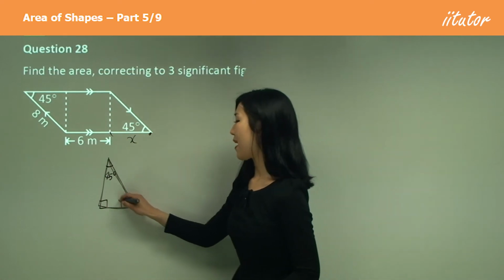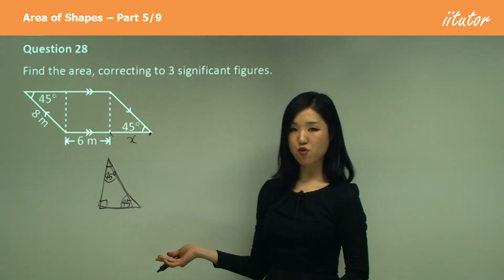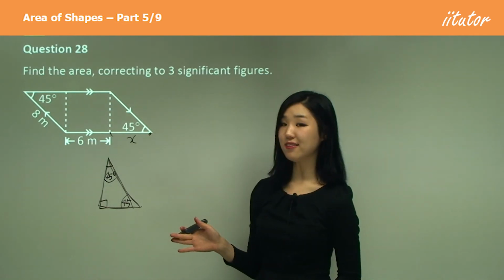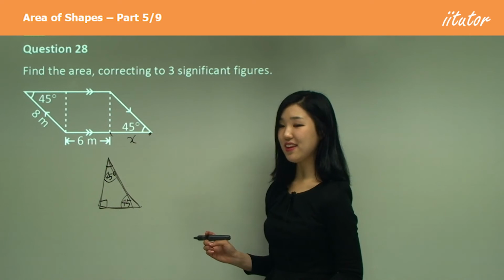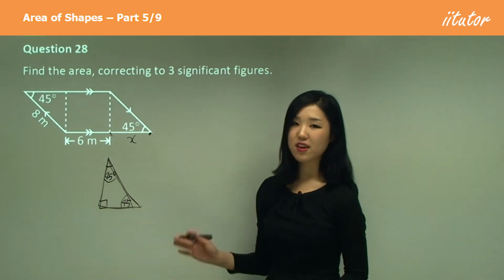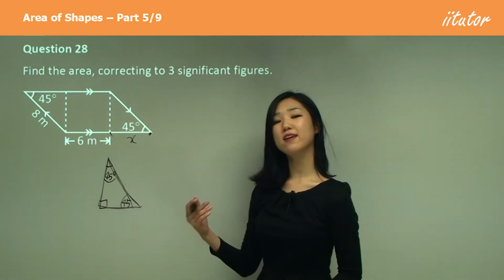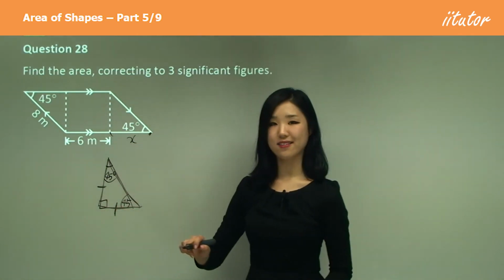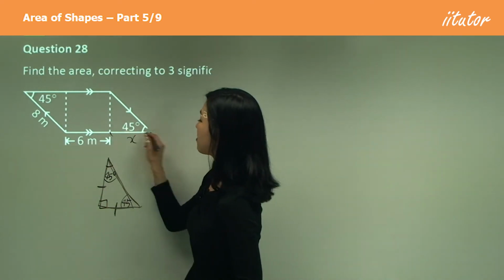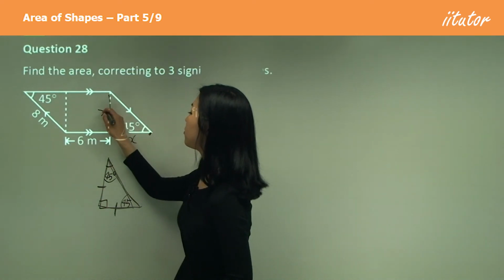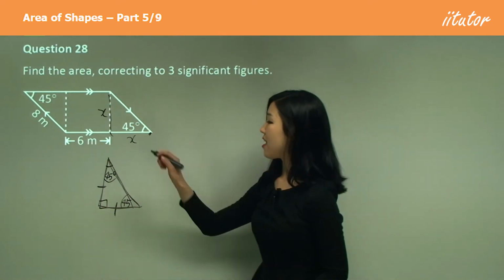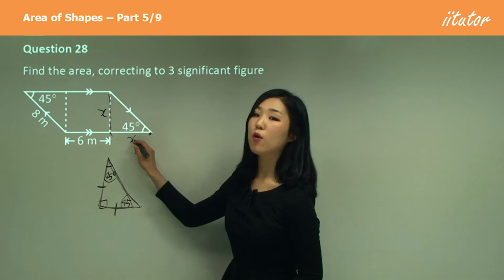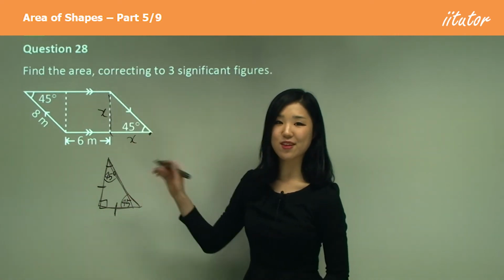So if the base angles are the same, what kind of triangle is that? Can someone tell me what kind of triangle that is? If you got it right, excellent, because it's an isosceles triangle. If two angles of a triangle are the same, it's an isosceles triangle where this side is equal to this side. So in this case, if this is x, this must also be x. If I find x, that is automatically also the height. Okay, so that's what I'm going to use.